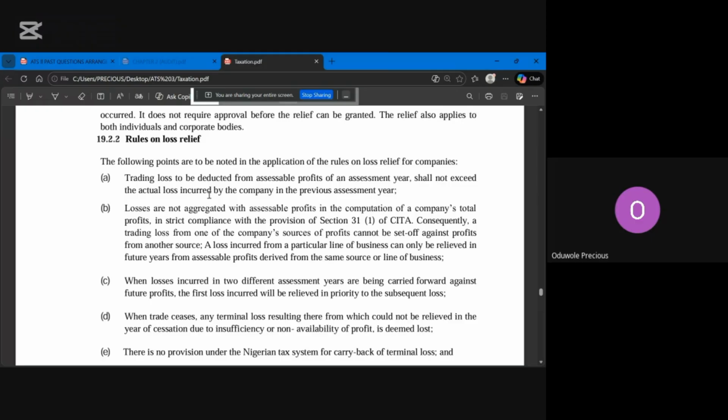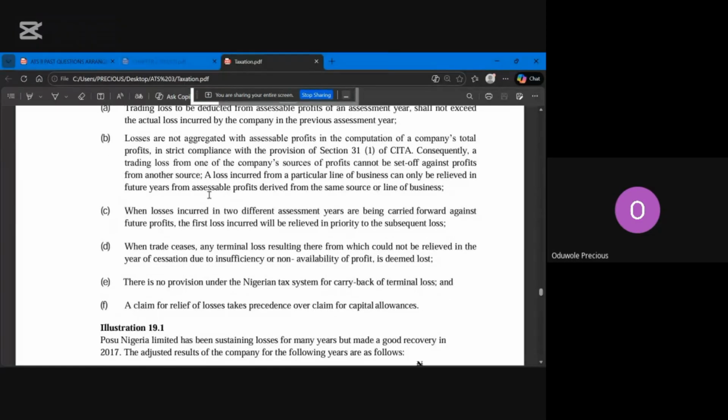Don't worry, you still learn how to do your assessable profit when we get to company income tax. You learn all those ones, but that's not for today's class. So consequently, a trading loss from one of the company's sources of profits cannot be set off against profits from another source. Yes, we have actually talked about this one too, that for companies it is not possible. But for current year loss relief, they can do that in the year that loss was made.